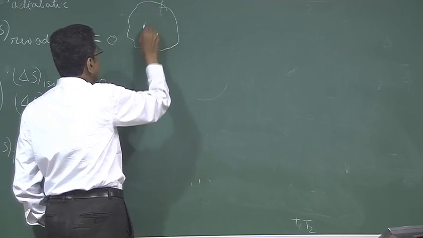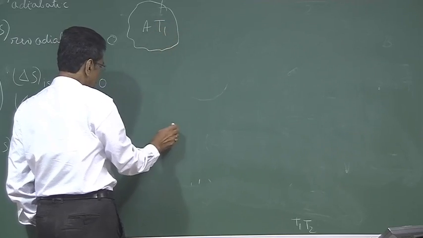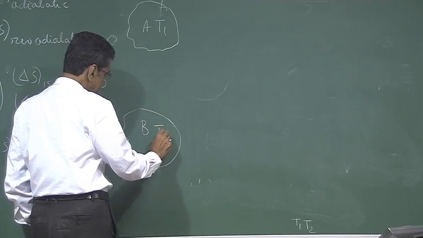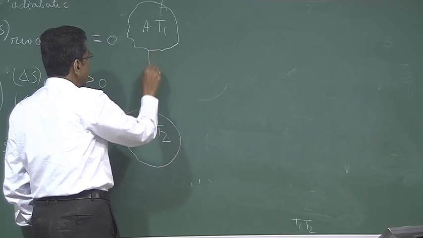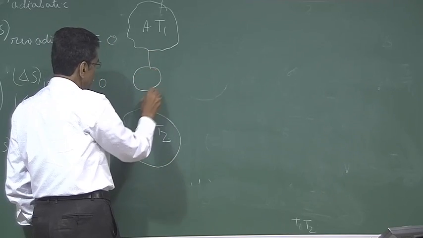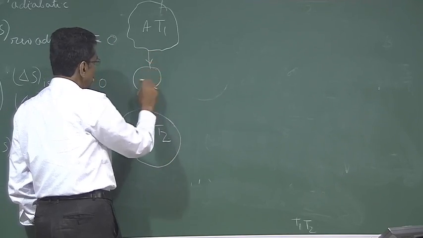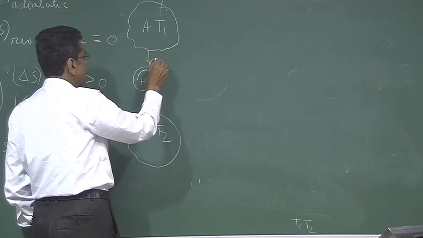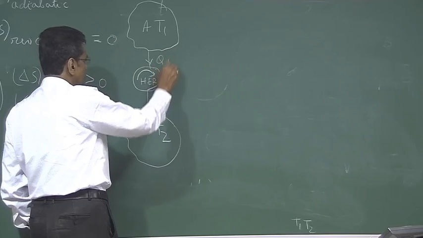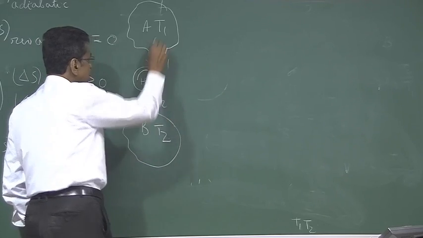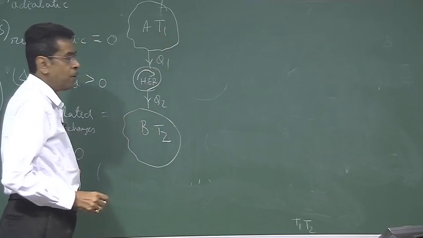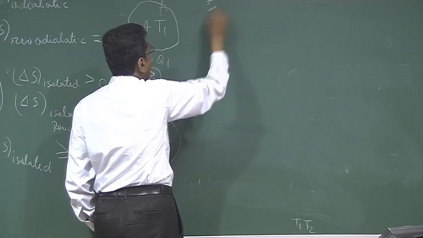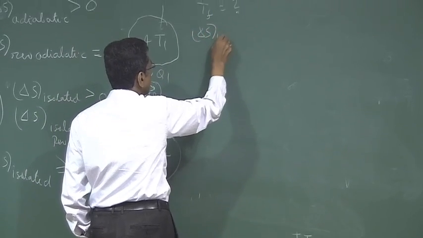If two bodies, A at temperature T1 and body B at temperature T2, are connected through a reversible heat engine, it takes heat Q1 which is going on changing because they are finite capacity bodies. So what will be Tf and what will be delta S universe?